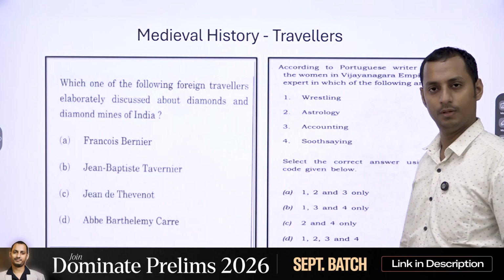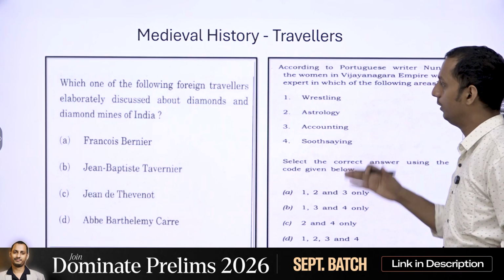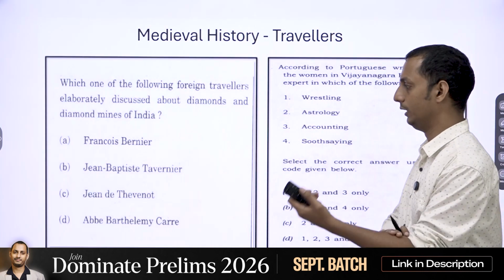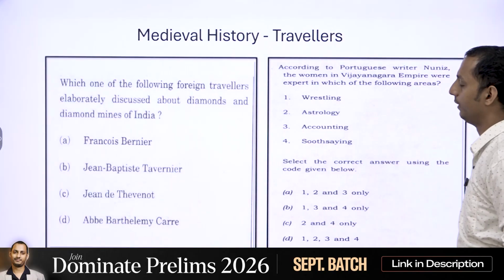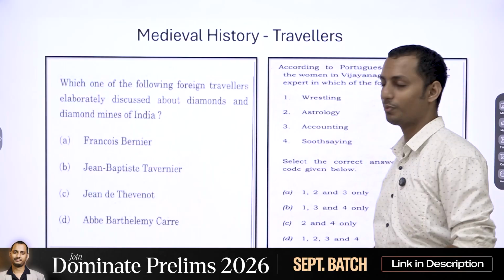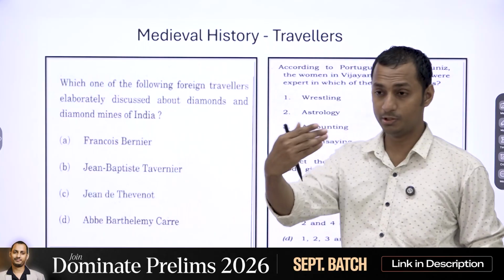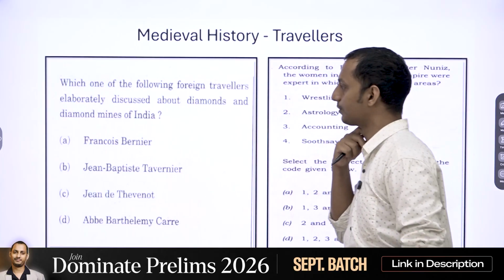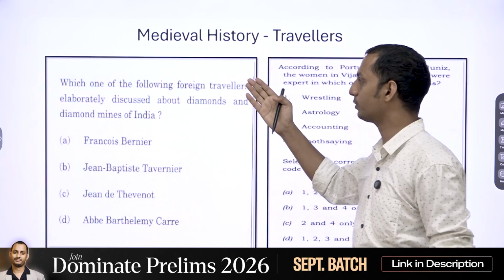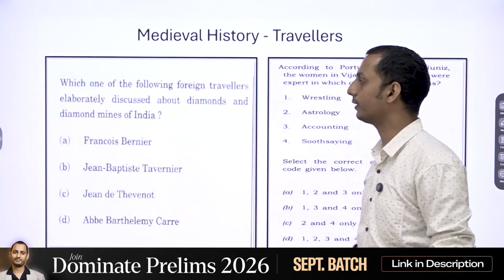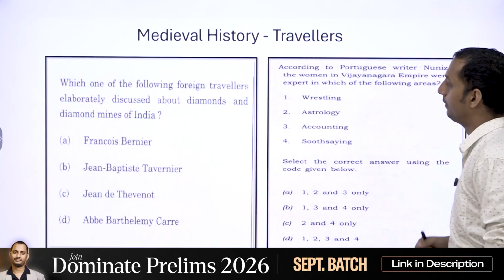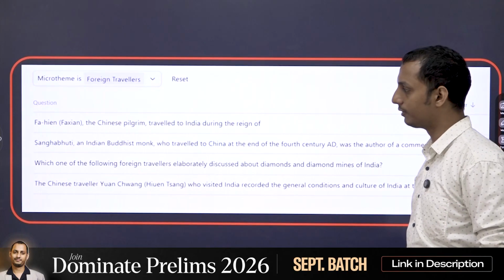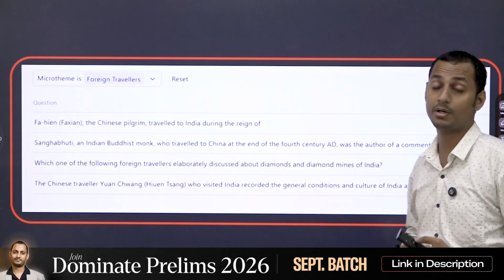Now, travelers, UPSC asked 3 questions. You can see here a question with respect to Nuniz, here a question with respect to Tavernier as well. Now, with respect to travelers, it's also one of the favorite topics of UPSC. Even in 2025, UPSC asked a question regarding Fa-Hien. So, in case of medieval as well, you can see here a question with respect to the foreign traveler who discussed the diamonds and mines. And also in this question, according to the Portuguese writer, UPSC asked about Nuniz. So, focus on travelers. You can see here, a number of questions have come from the different travelers.